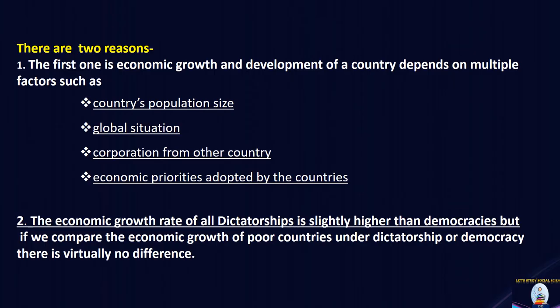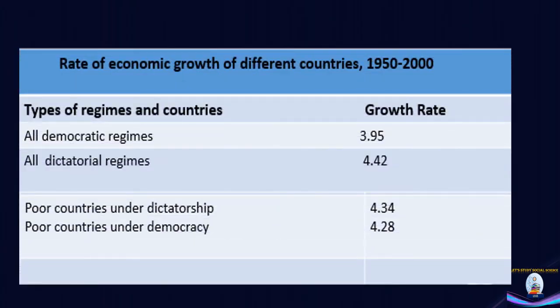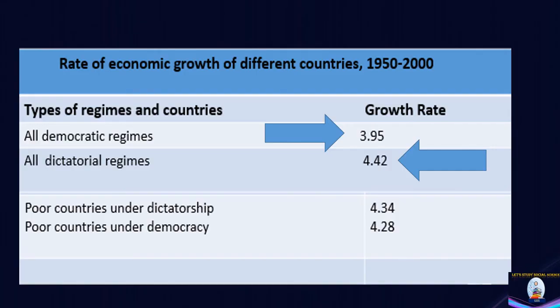But when we compare the economic growth of poor countries under dictatorship and democracy, we will find virtually there is no difference. Let's see the rate of economic growth of different countries between 1950 and 2000, over 50 years. We see here that the economic growth rate in democratic regimes is 3.95% and the economic growth of all the dictatorial regimes is 4.42%. So yes, the economic growth rate in dictatorship is slightly higher than all the democracies.